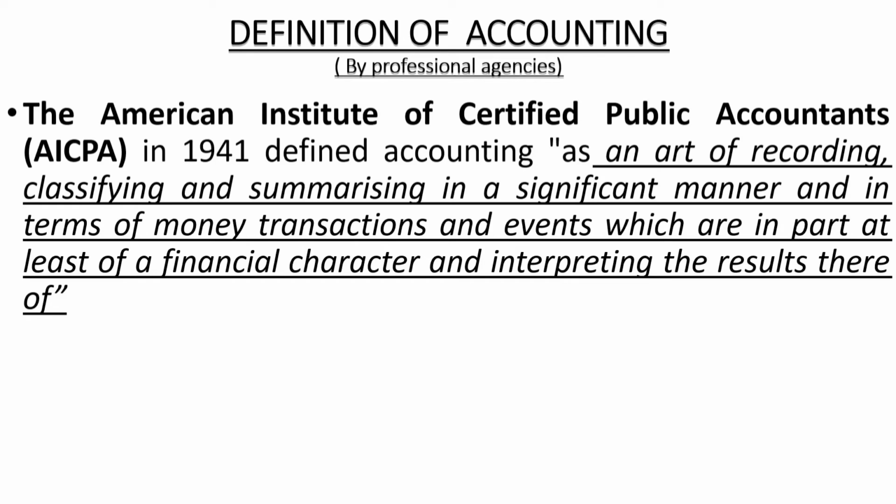Art of what? Art of recording. So the first element in accounting is recording. Recording of what? Recording of the transactions which are taking place in a business. You know that in a business organization, a lot of transactions are taking place. Suppose we just imagine that there is a grocery store. In a grocery store, the owner has to purchase provision items for selling. There comes the purchase of provision items.